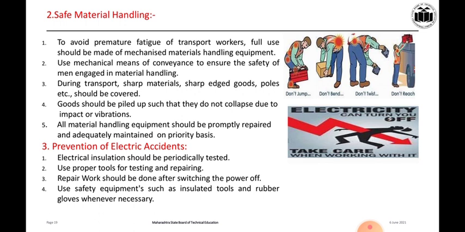Use safety equipment such as insulated tools and rubber gloves wherever necessary. You have observed the wireman climbing an electric pole for some repairing. At the time of repairing, he wears rubber gloves and uses insulated tools to prevent direct contact with the bare wire which is transmitting the electric current, so that we can prevent the accident.